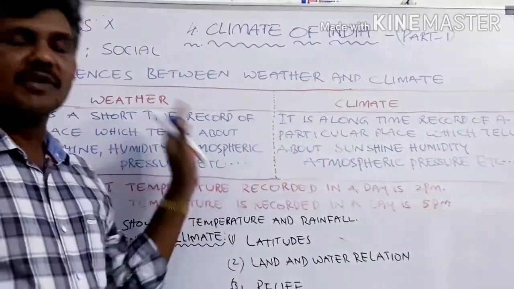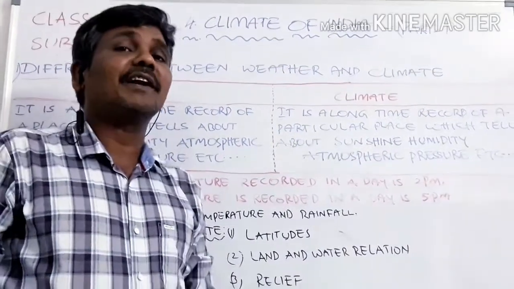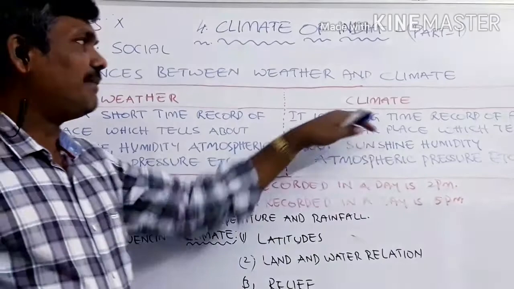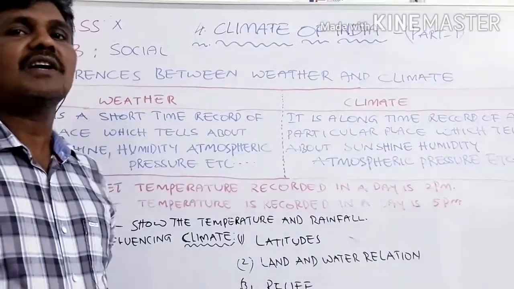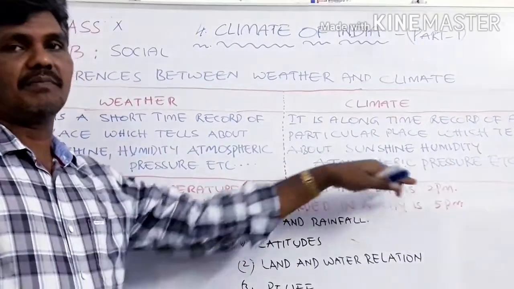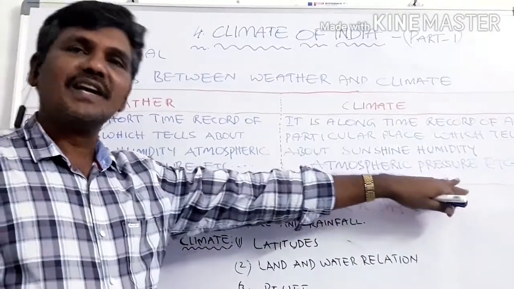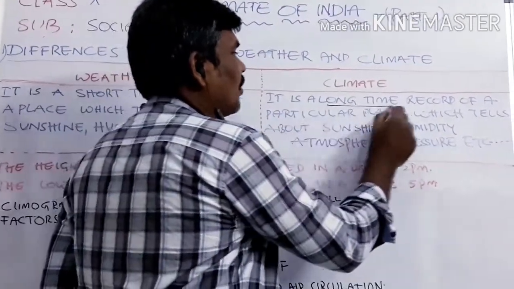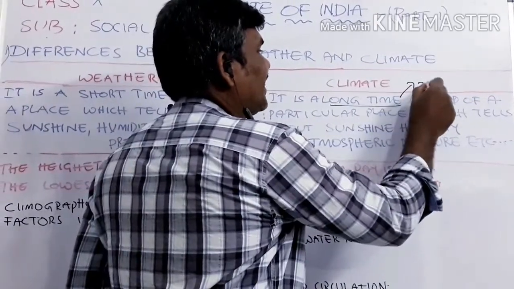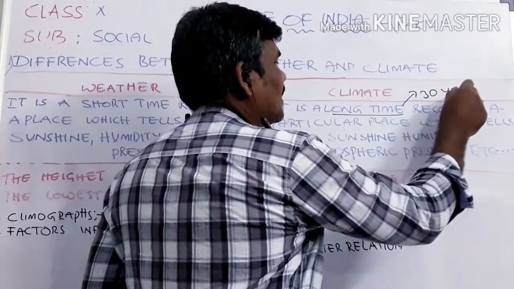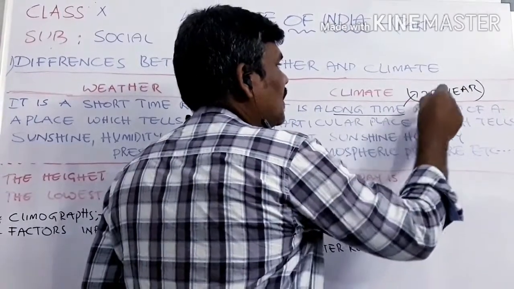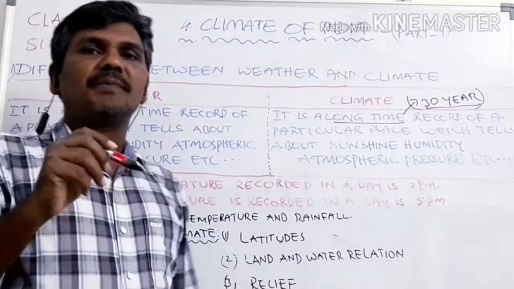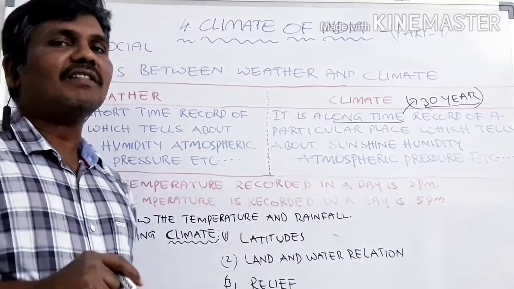So we can frame a question like that: differentiate between weather and climate. So climate is a long time record which tells about a particular place's climatical conditions. Now, how many years? Long time is how many years? Above 30-year record. See here, for 30 years the government people, that meteorological department, record all these things.